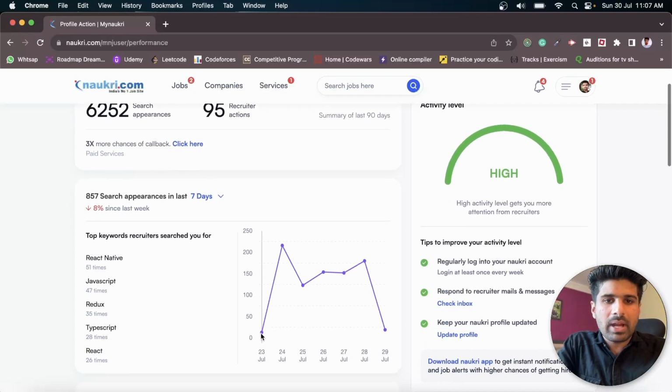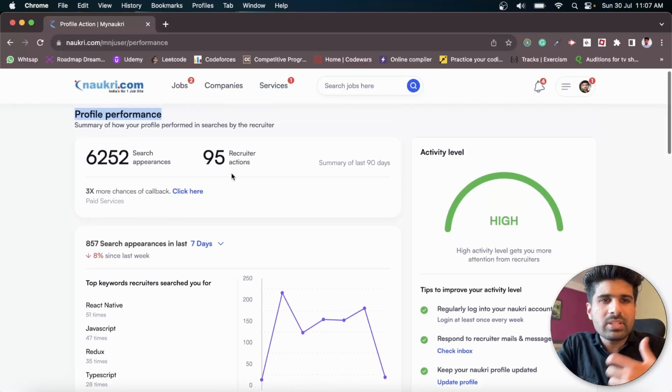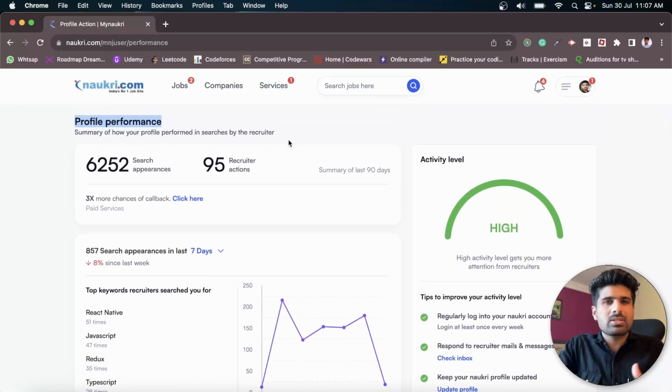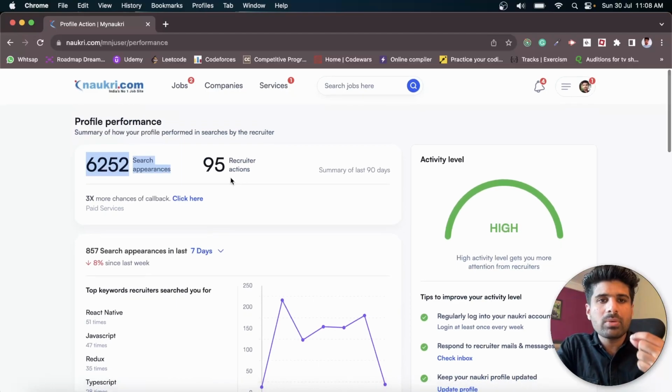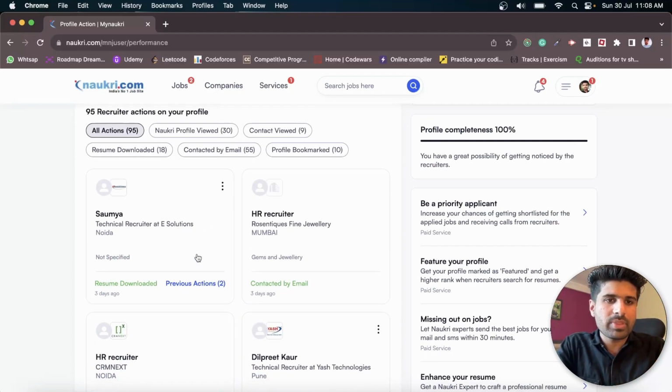Every day I'm getting on average 100 search appearances. Meaning anytime a recruiter searches for a candidate, almost 100 times each day I get listed in that list, and everything is open here. And that is the biggest reason why I chose Naukri.com, because Naukri.com has a transparent view over candidate and recruiter. Every time any recruiter searches, you get a search appearance, as well as anytime a recruiter takes any action on your profile, you will get informed.